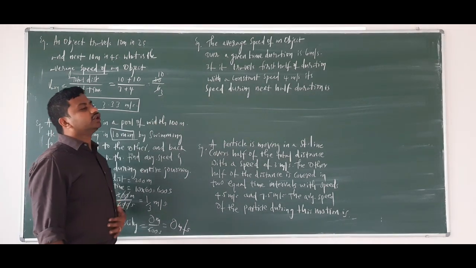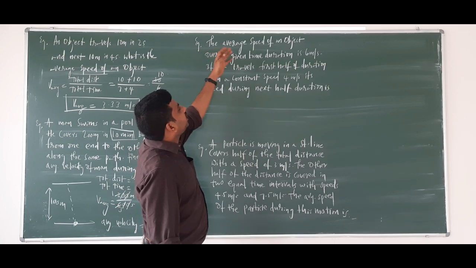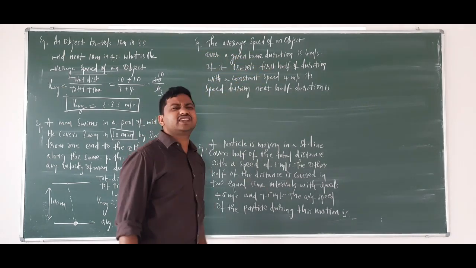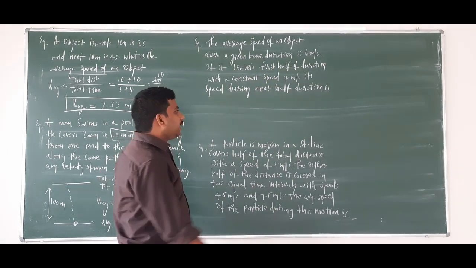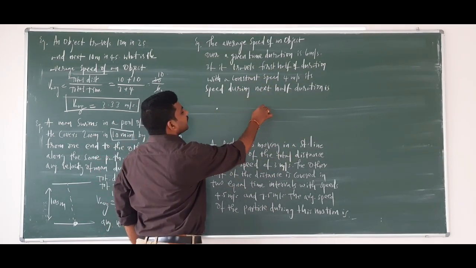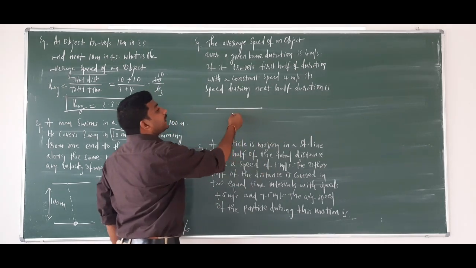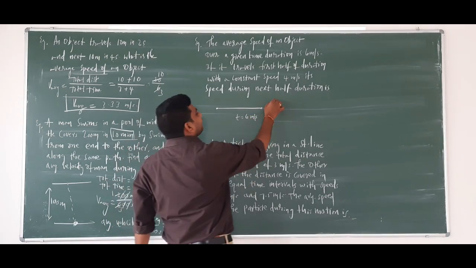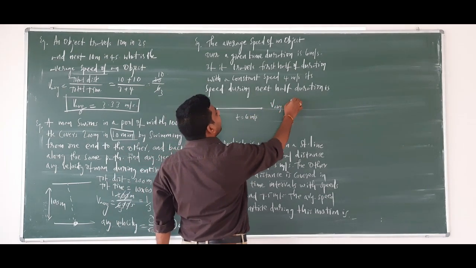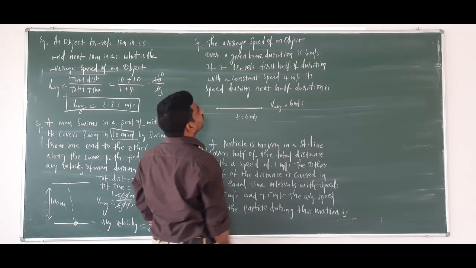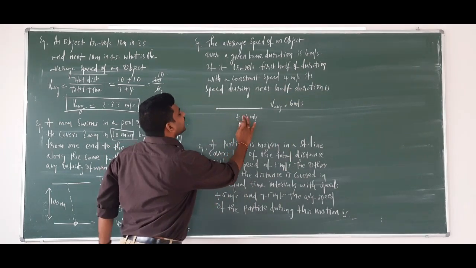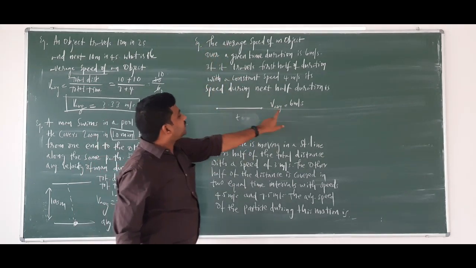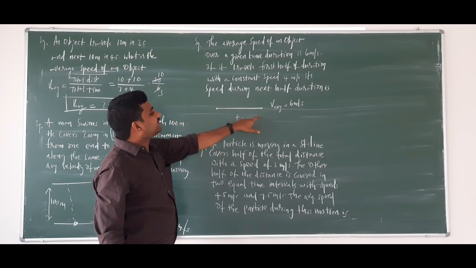Let's see the third numerical. The average speed of an object over a given time duration is 6 meters per second. A body is starting from here to here. The average speed in this case is given as 6 meters per second.